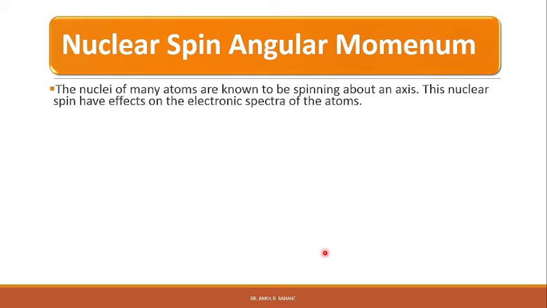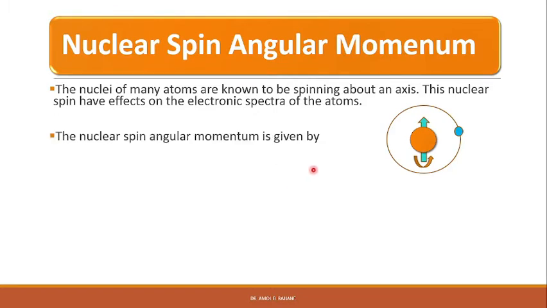The nuclei of many atoms are known to be spinning about an axis. This nuclear spin has effects on the electronic spectra of the atoms. The nuclear spin angular momentum is given by I vector is equal to square root of I into I plus 1 h upon 2 pi. That means I vector is equal to square root of I into I plus 1 units.